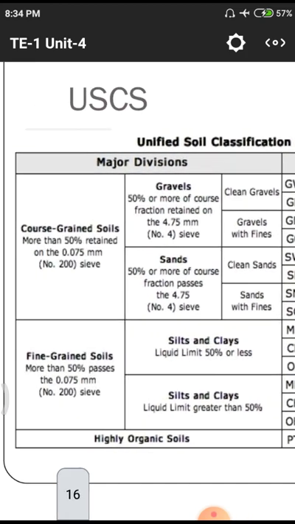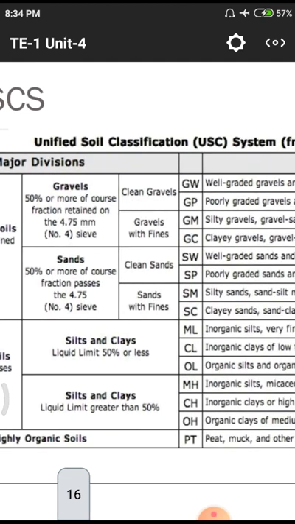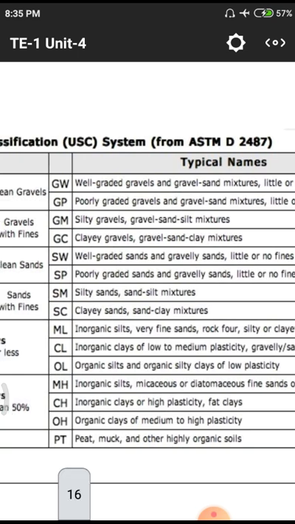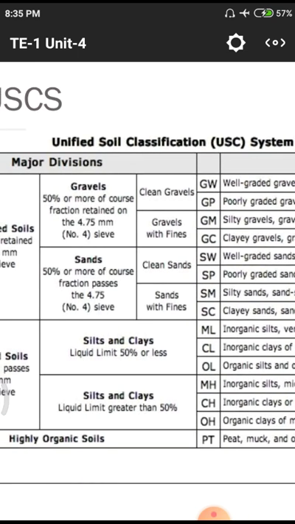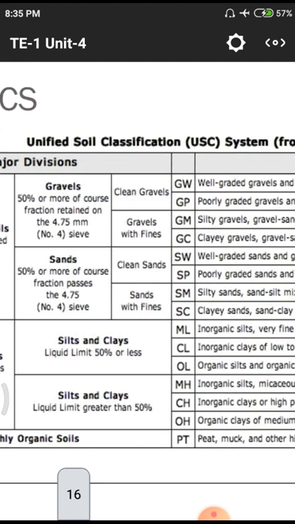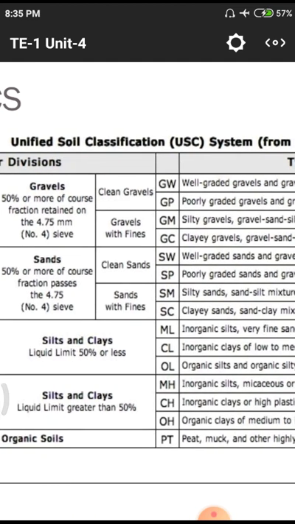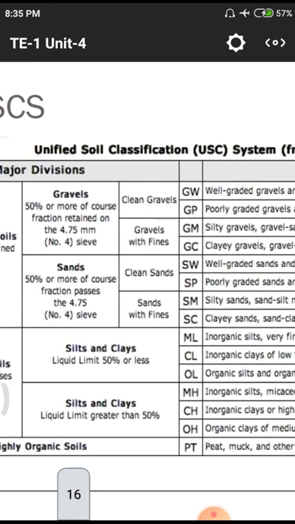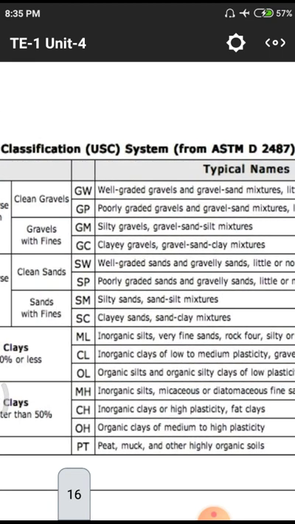Next we are having fine grained soils, having three classifications: ML, CL and OL. ML, CL, OL: medium, clay and organic. Likely we have to think, totally there are sandy soils with some content of clay and silts. So ML means inorganic content is there. CL means inorganic with medium plasticity, and after that O is organic silts.